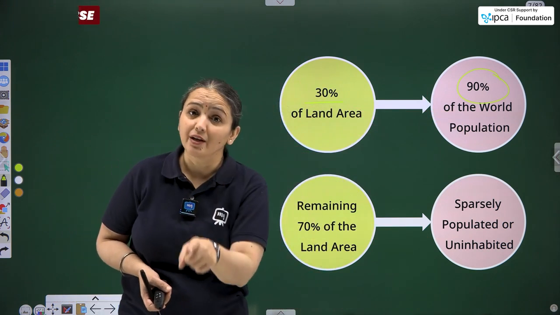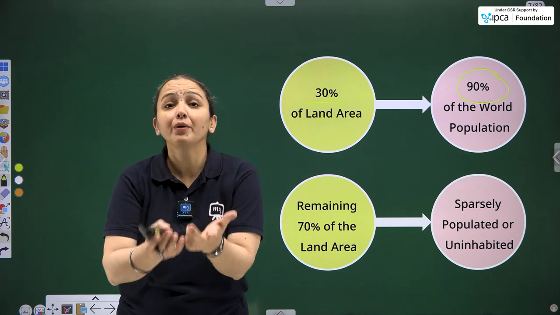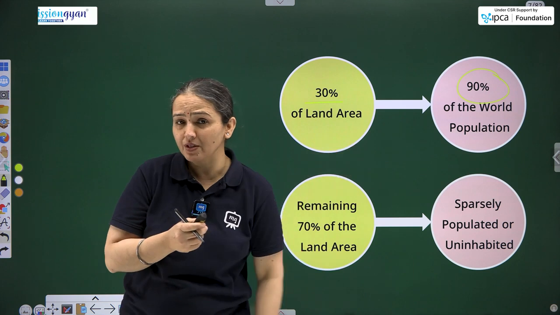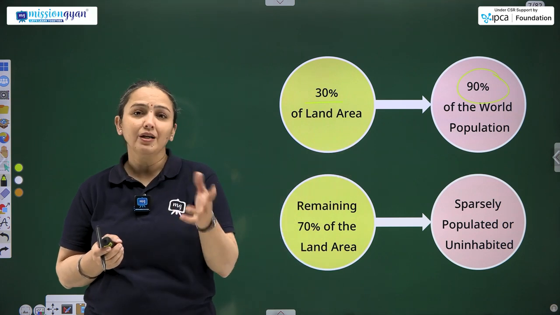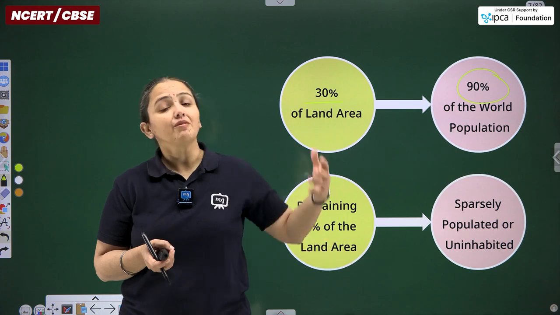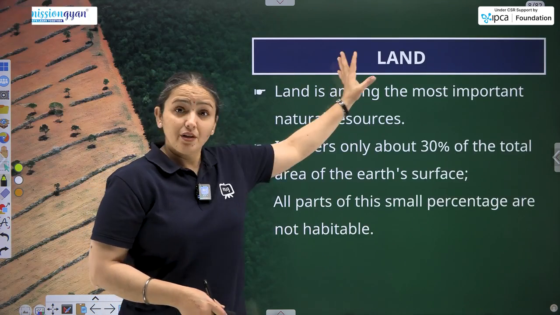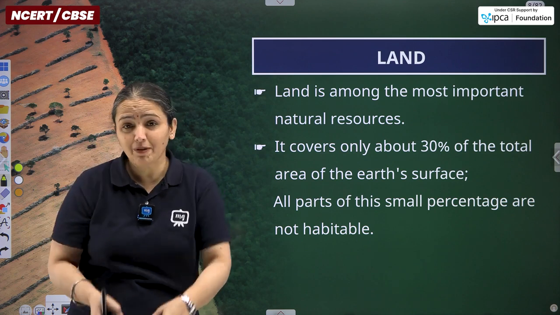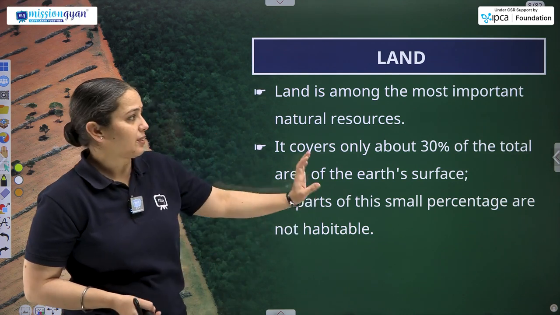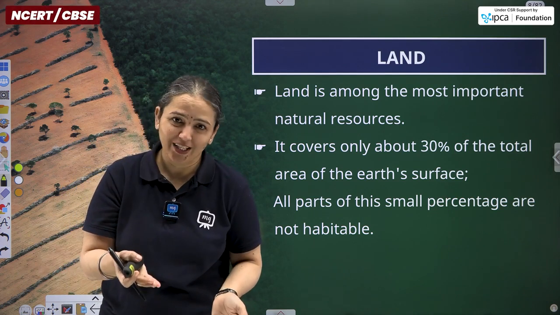So why only 30% is highly populated? Because of the land use, where we are using land as a prominent resource. How so? Again we can use the land for various purposes. We have already counted a few, likewise agriculture, construction, mining and various other purposes. Then land, if we have to discuss its descriptive part, so the flowchart we have discussed, the image we have discussed. Now it's the time to discuss its descriptive part that we have to write also in our answer.